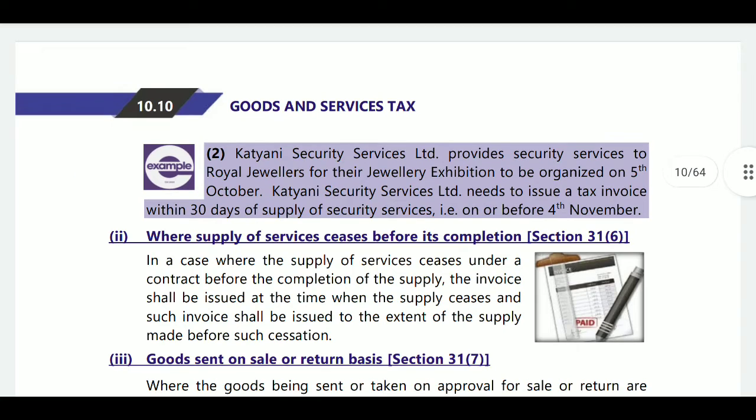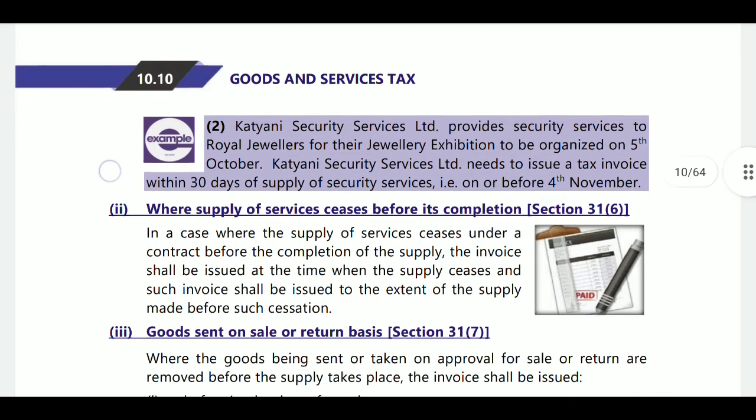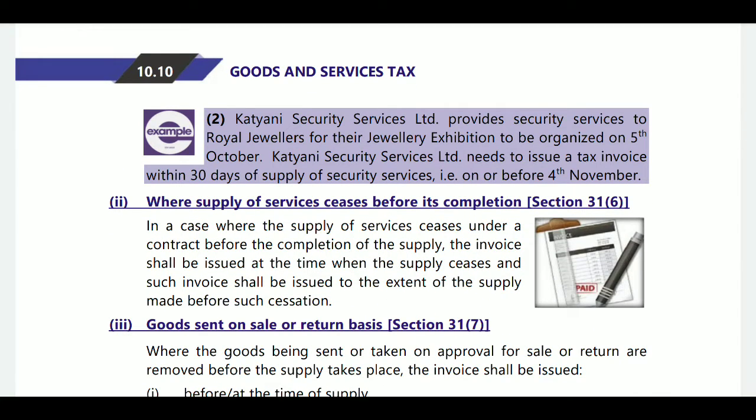In example number 2, Kalyani Security Services Limited provides security services to Royal Jewelries for their jewelry exhibition to be organized on 5th October. Here services are being provided, and the services are organized on 5th October. Kalyani Security Services Limited needs to issue a tax invoice within 30 days from supply of services, that is, on or before 4th November. If it is a bank, 45 days will be considered from the supply of services. That is related to section 31.